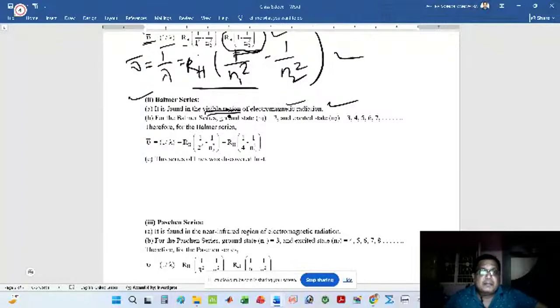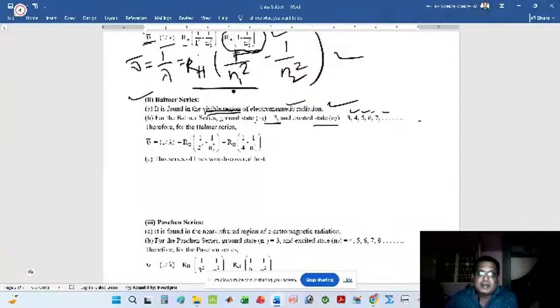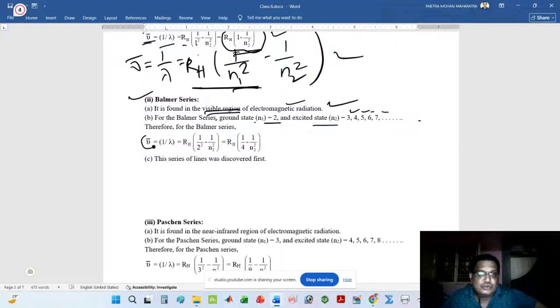Second point, for the Balmer series, the ground state is n is equal to 2 and the excited state n2 is 3, 4, 5, 6, 7 like that. Put the value of n1 in the main formula. Then I will write nu bar is equal to 1 by lambda is equal to RH into 1 by 2 square minus 1 by n2 square. Now solve the 2 square. 2 square means 4.